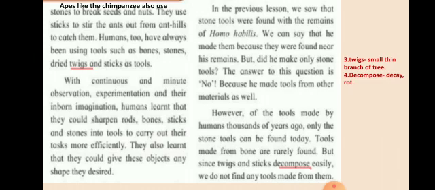He can sharpen the rods. So, he used those stones and sticks and other material like bones, and he made them sharp. They also learned that they could give these objects any shape they desire.